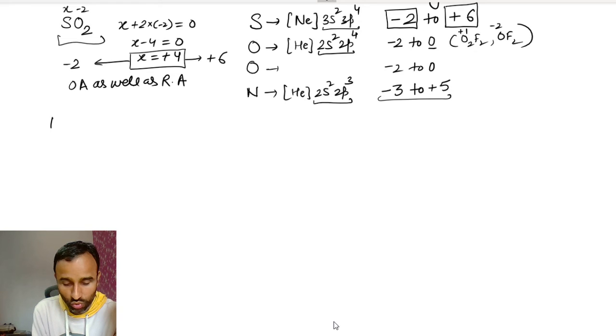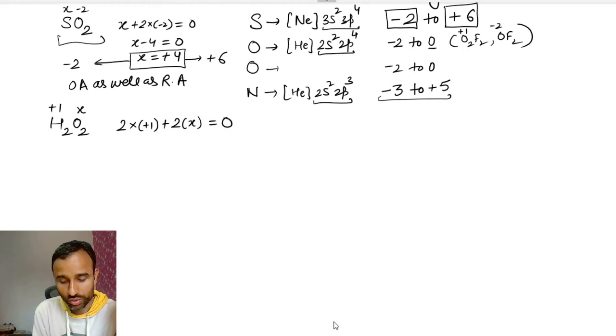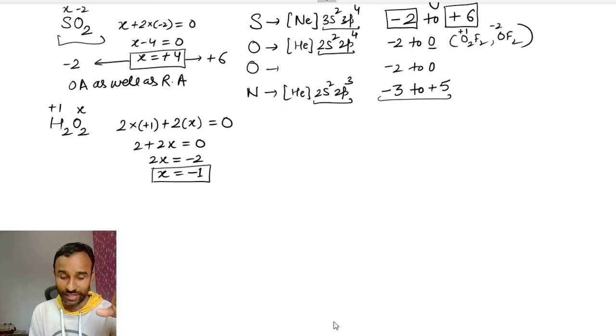Second one is H2O2. What is the oxidation number of oxygen? 2 hydrogens in +1 oxidation state plus 2 oxygens equals 0. So 2 plus 2x equals 0, so 2x equals -2, that is x equals -1. Now the oxidation number of oxygen is -1.